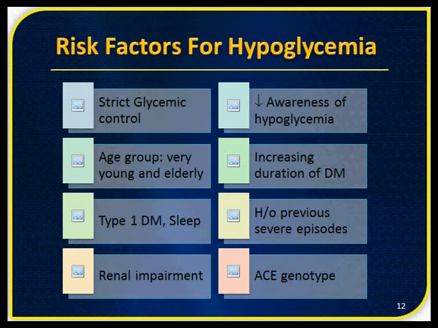There are certain risk factors which make a person prone to hypoglycemia. When we attempt strict glycemic control, we are risking hypoglycemia. When we treat very young and very old people, they are also at risk of hypoglycemia. Type 1 diabetes is more prone to hypoglycemia than type 2 diabetes.